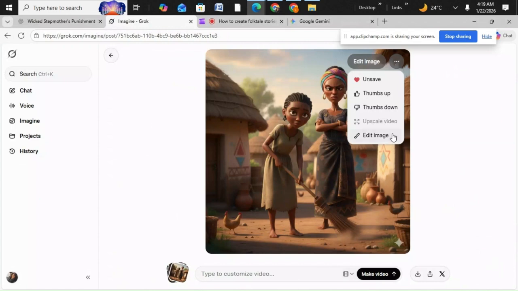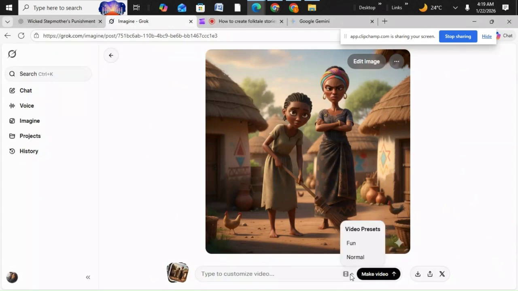So let me see. It's not here, but there is a place where you will see where to set your video type, if it's TikTok or image. Maybe in the next video I will use my phone and see how it will appear.